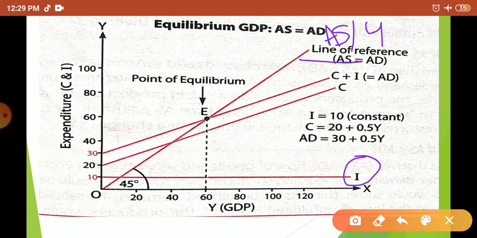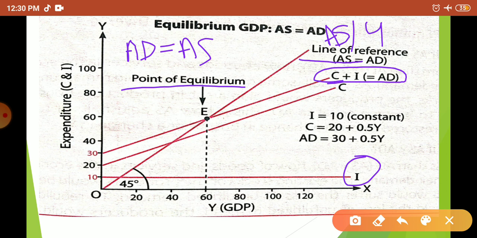Now this C plus I is your AD. And what is the condition for the point of equilibrium? The point of equilibrium we find where AD is equal to AS. So where is AD equal to AS? AD is equal to AS when there is 60 crore income in the economy. So here both are intersecting each other. At this point both the AD line and AS line intersect each other. So this is the point of equilibrium.